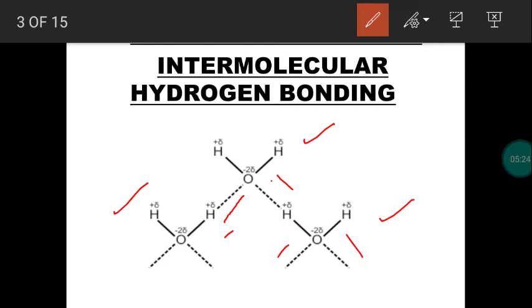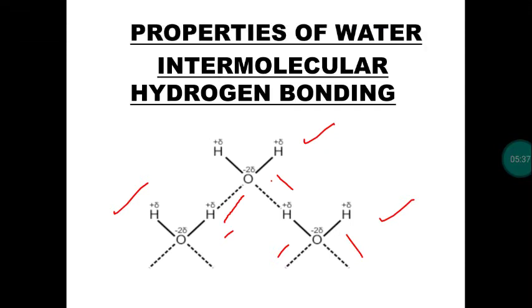We need water at room temperature, 25 to 30 degrees Celsius, and in large quantity. So intermolecular hydrogen bonding is responsible for the existence of water as a liquid, and due to it, the melting point and boiling point of water have increased.